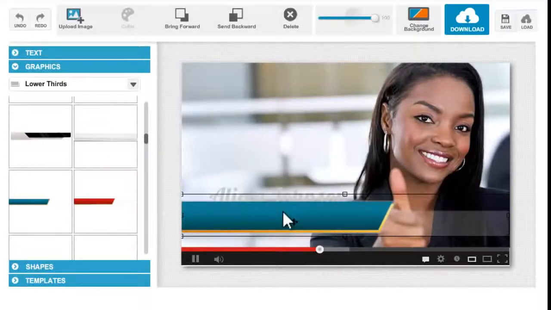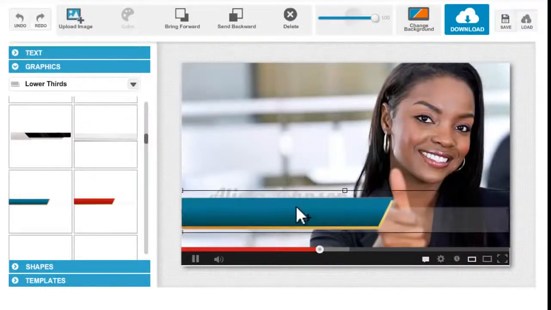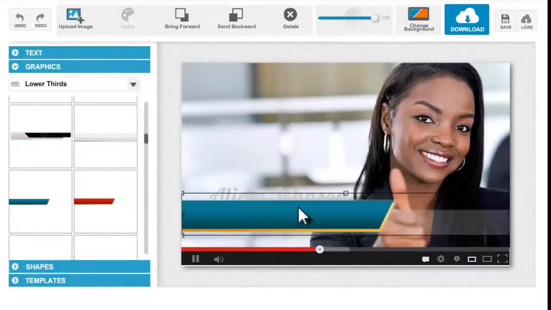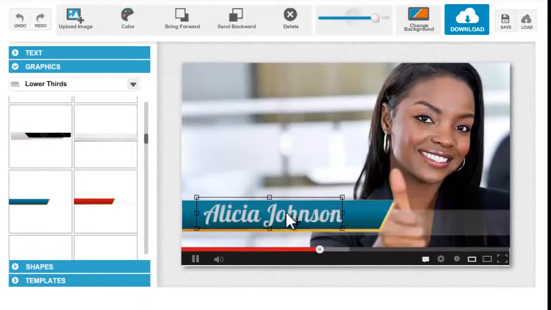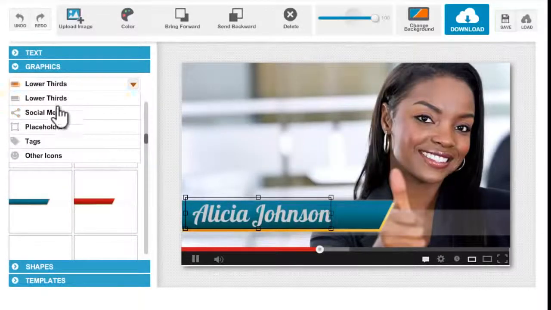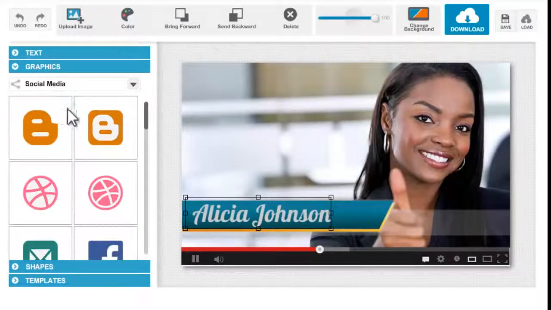All right, so I'm just moving it, and now the problem is it is over our text. So what we have to do now is to use the send backward option to send the layer backward. So this is how you use the send backward and the bring forward options. Sending it backward moves a layer behind another one step, and sending it forward would bring a layer over another layer one step. All right, okay, so that's pretty much it with the graphics. You can choose a lot of graphics from here. We also have social media and stuff, so be sure to check them out.